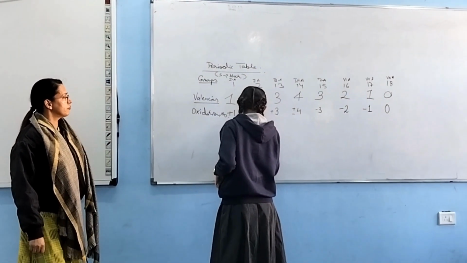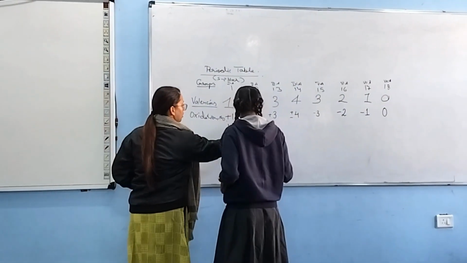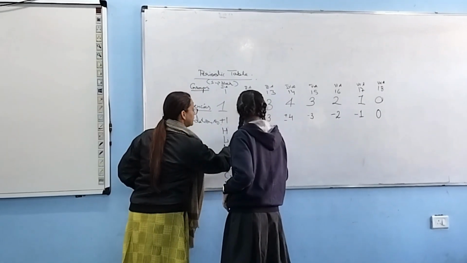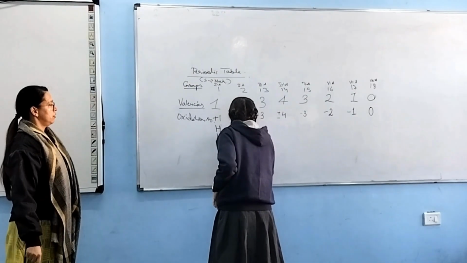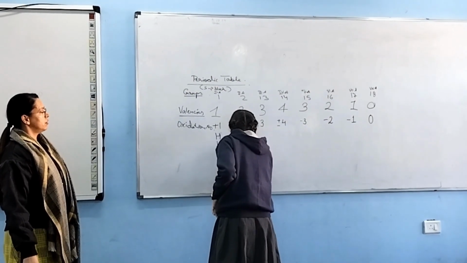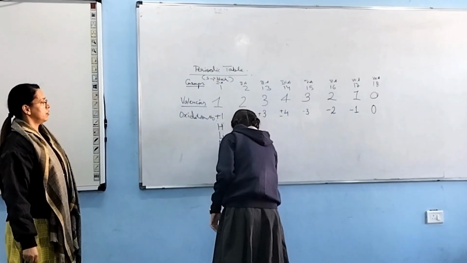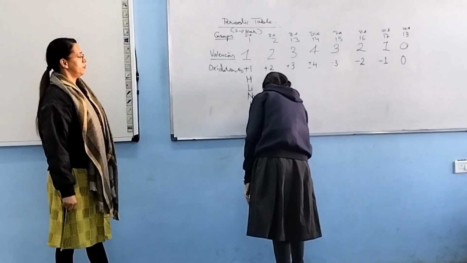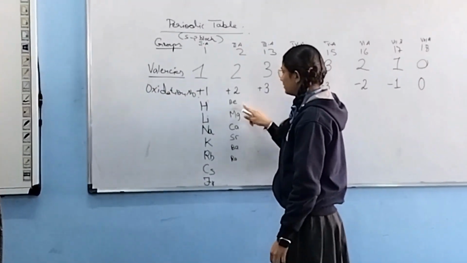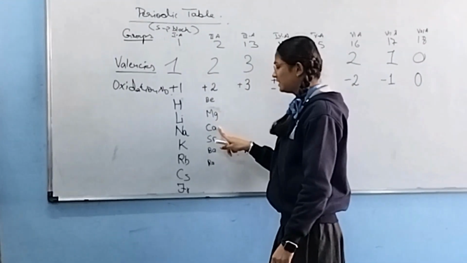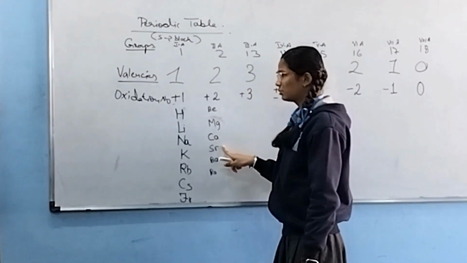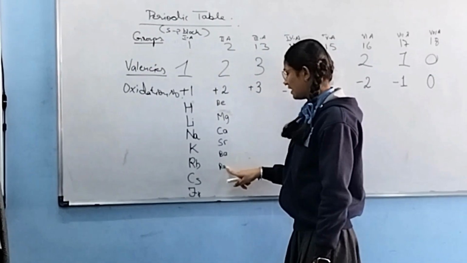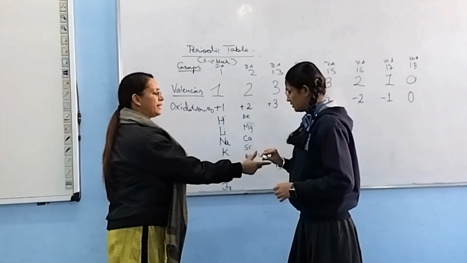Write it little with a little gap. Be is beryllium, Mg is magnesium, Ca is calcium, Sr is strontium, Ba is barium, and Ra is radium. Very good.